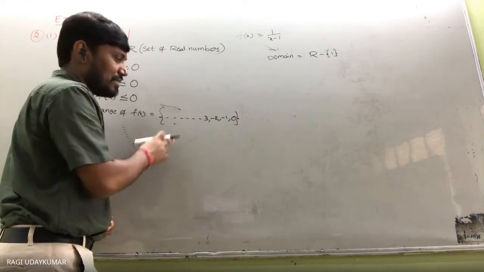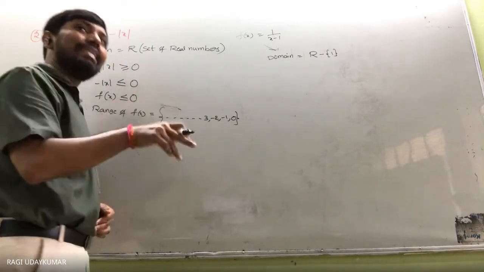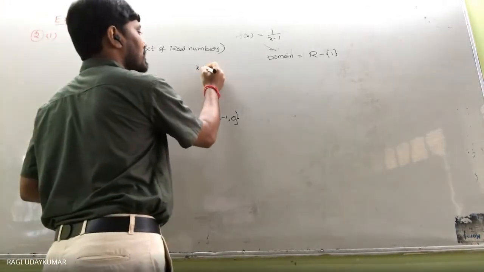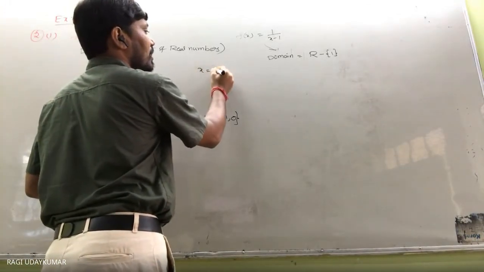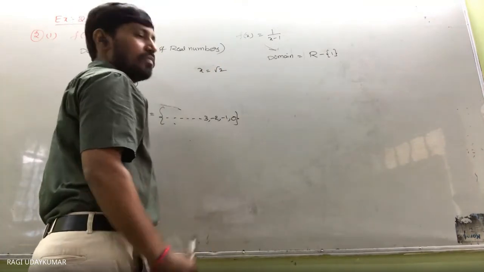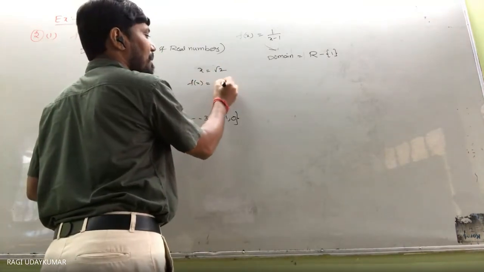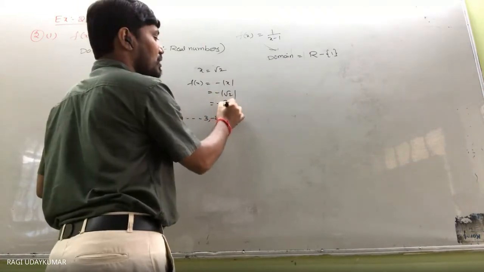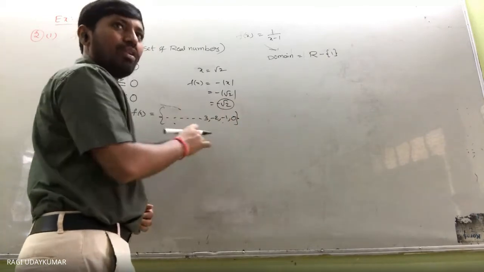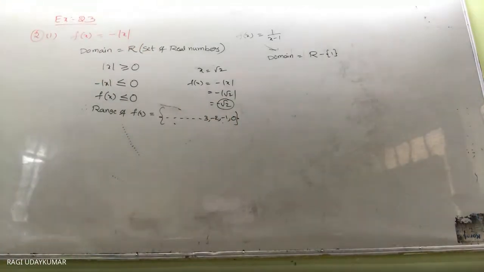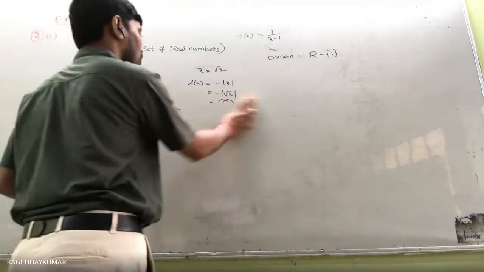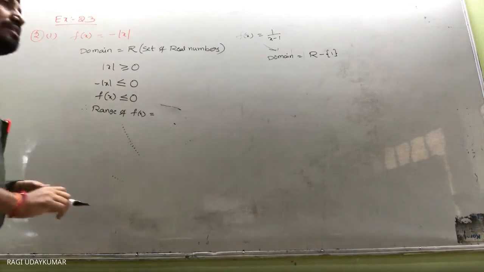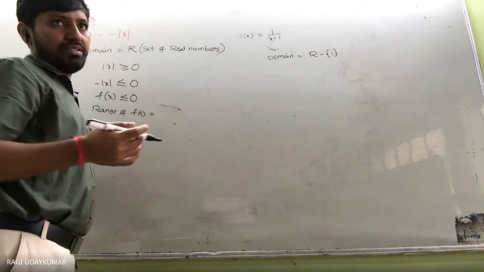No. Why? Because this represents the negative integers only. Now what will the answer be? Suppose I am taking x value as √2. Now what will f of x be? Minus mod x, that is nothing but minus √2, so minus √2 will come, and it should be in the range. Range is nothing but whatever values we are getting, they should be there. So you are not supposed to write it in roster form. You have to write the range of the function as the set of negative real numbers.